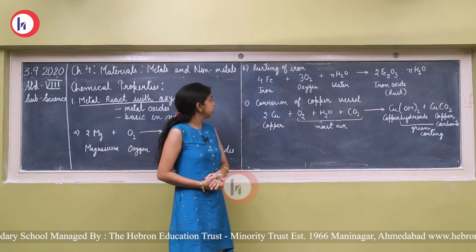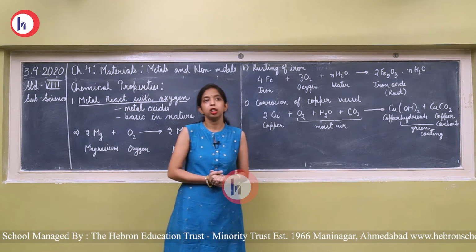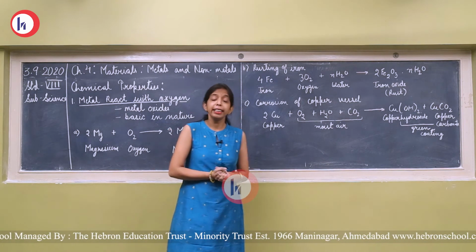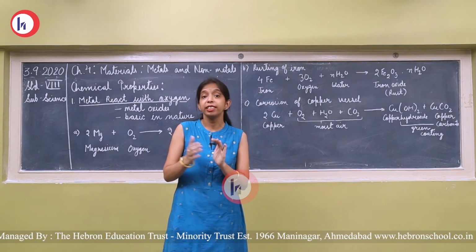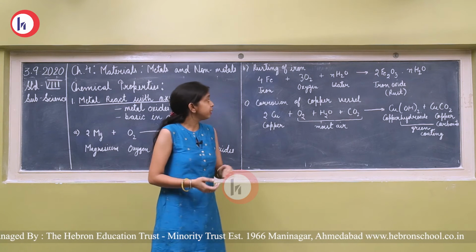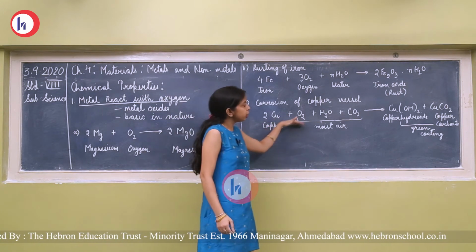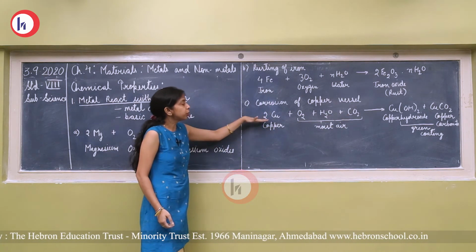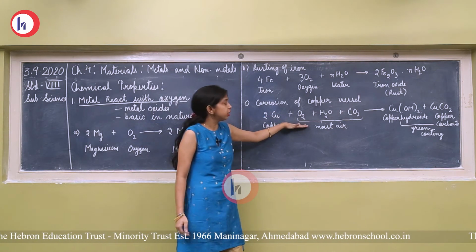Now the next is corrosion of copper vessel. Copper is used as a container in the kitchen, and that copper container also has some green coating. It also has a rust-like structure. So this is also due to the chemical reaction of copper with oxygen, water and carbon dioxide. 2Cu, it is copper. O2, oxygen.